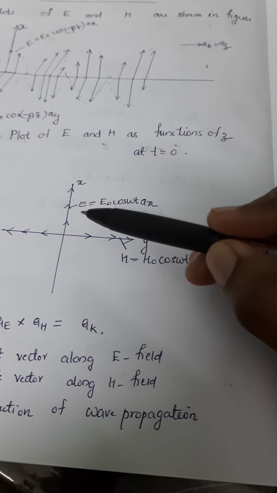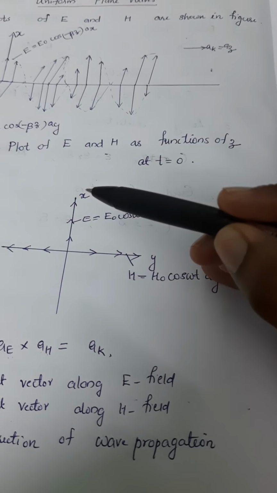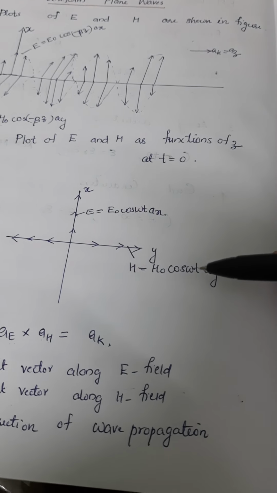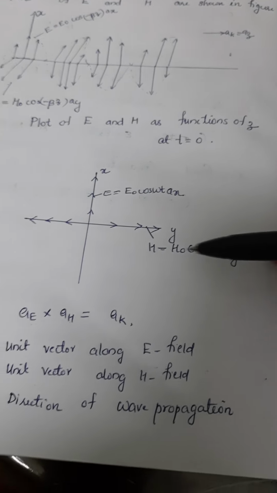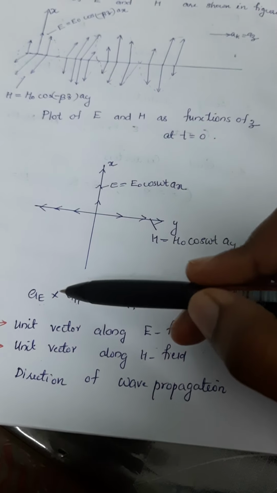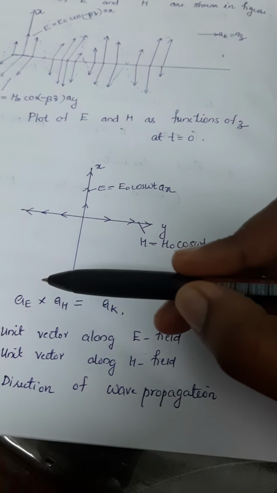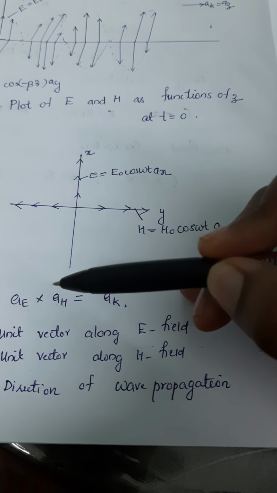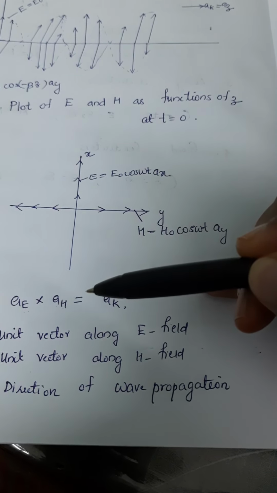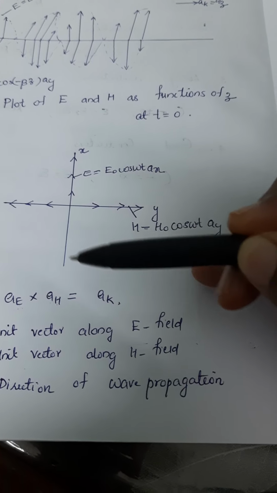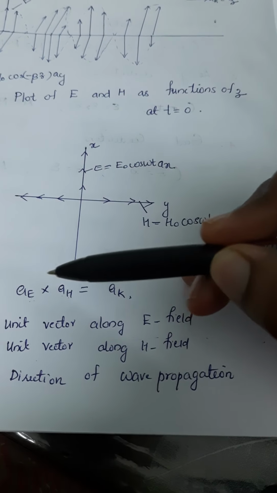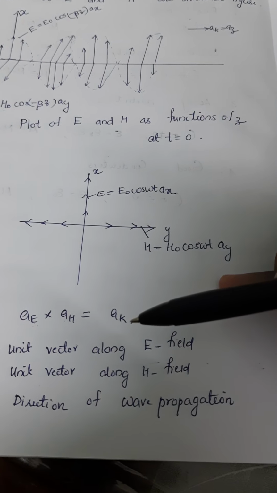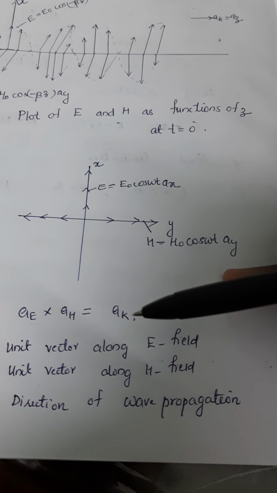Here it is also shown that the electric field is along the X direction and the magnetic field is along the Y direction. That is also a_E cross a_H, because the electric and magnetic fields are orthogonal vectors, but the electromagnetic wave propagation is again orthogonal to these electric and magnetic field vectors. So its direction is along a_z or a_k.